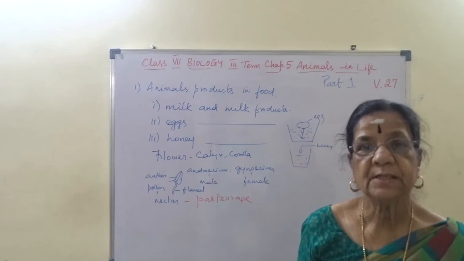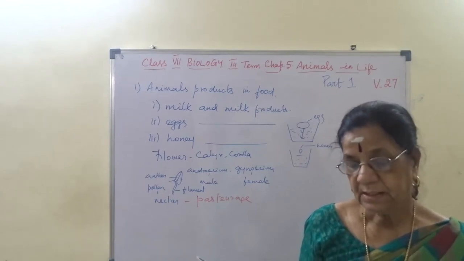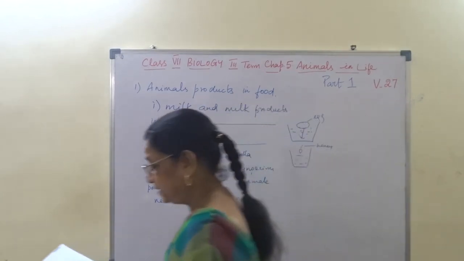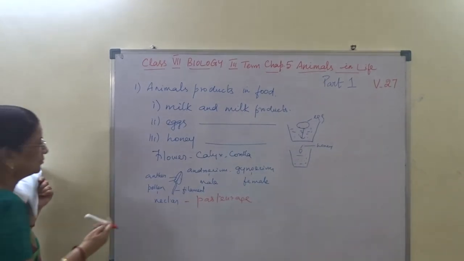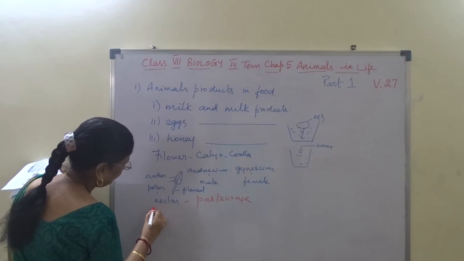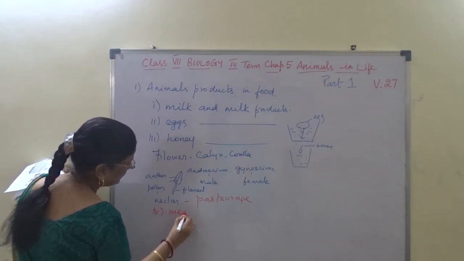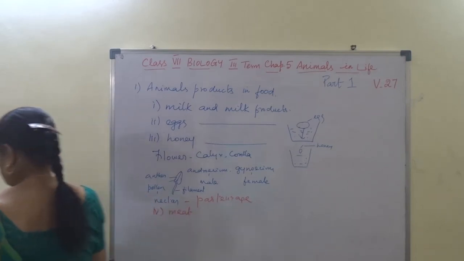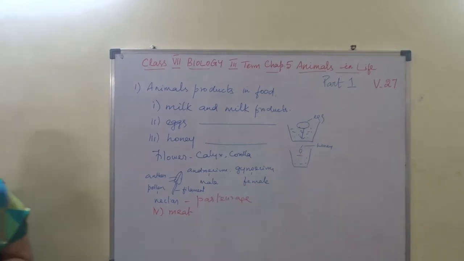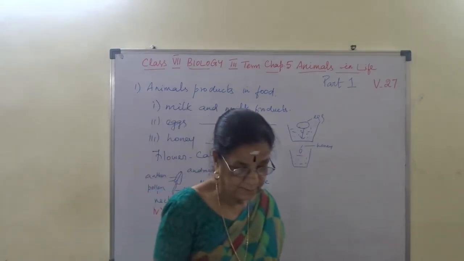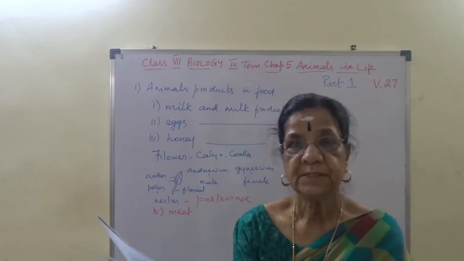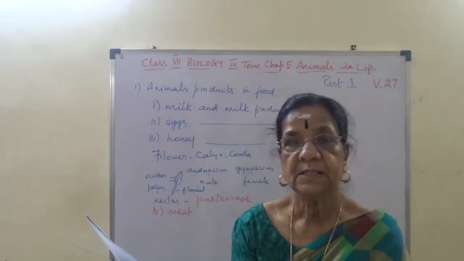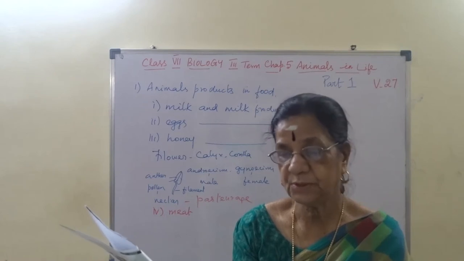So this is for honey. Okay. The next one is meat. Meat means what? Mutton. Meat is animal flesh that is eaten as food.